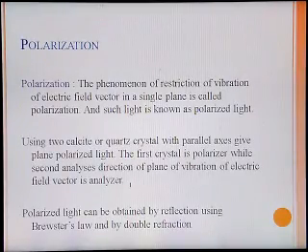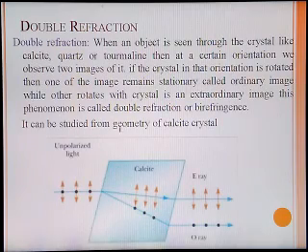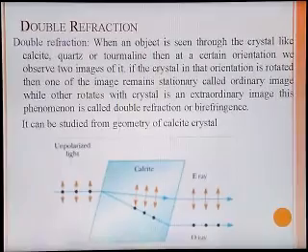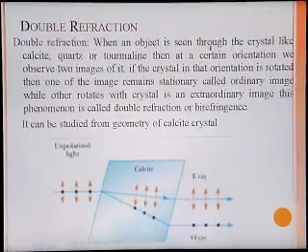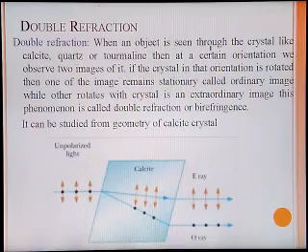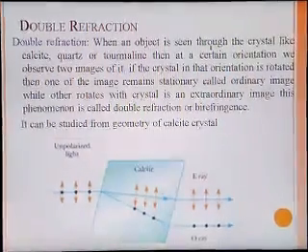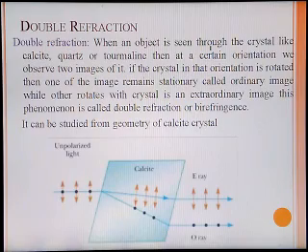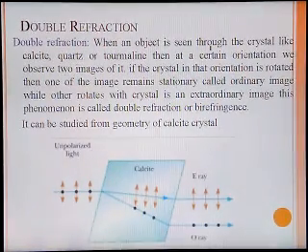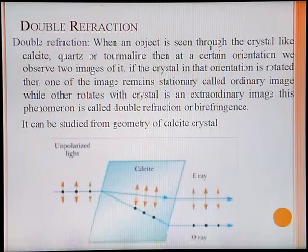Polarized light can be obtained by reflection using Brewster's law and by double refraction. Double refraction is a typical phenomenon of light giving plane polarized light in a simple way. When an object is seen through a crystal like calcite, quartz or tourmaline, then at a certain orientation we observe two images of the object. If the crystal is rotated from that orientation, one of the images remains stationary, called the ordinary image, while the other rotates with the crystal, the extraordinary image. This phenomenon is called double refraction or birefringence.